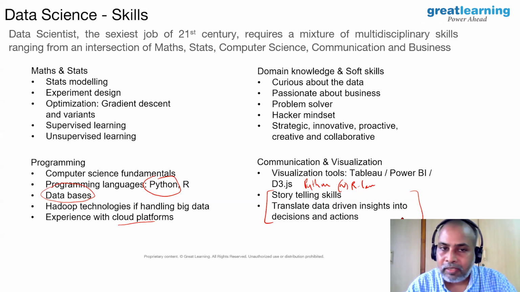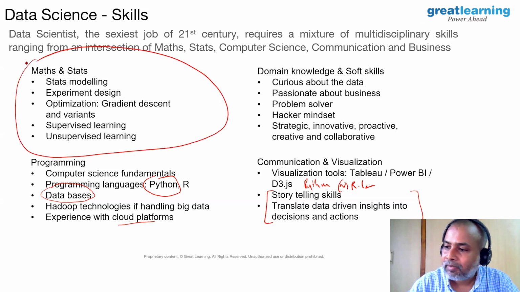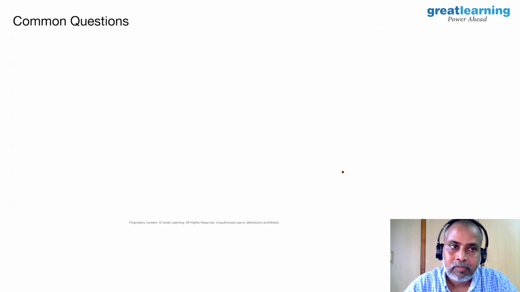Okay, and in this particular presentation, we'll be predominantly focusing on the math and stats needed to succeed in data science. And in that process, we'll be exposing you to storytelling and data-driven insights. Okay, now let us get into the common questions every data scientist asks about required math in data science.